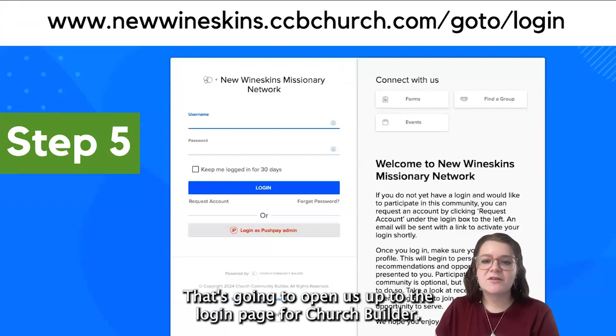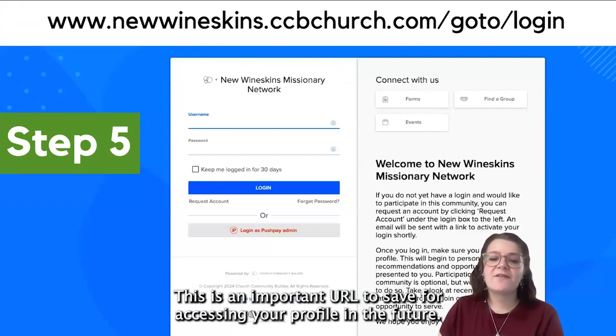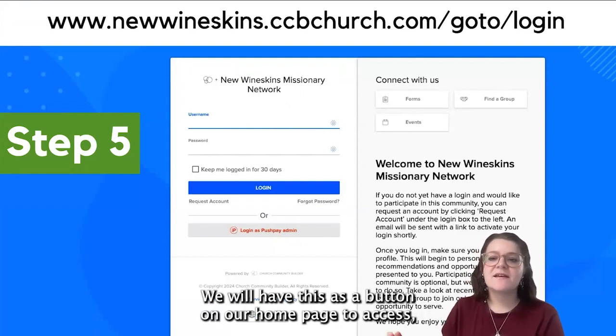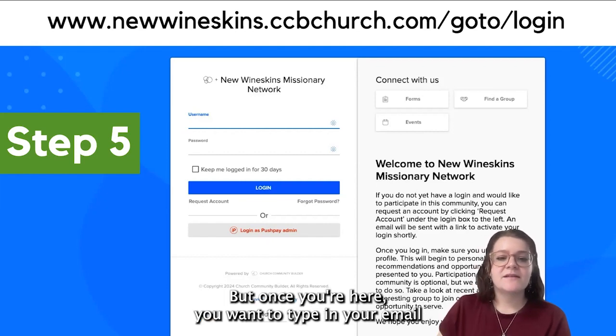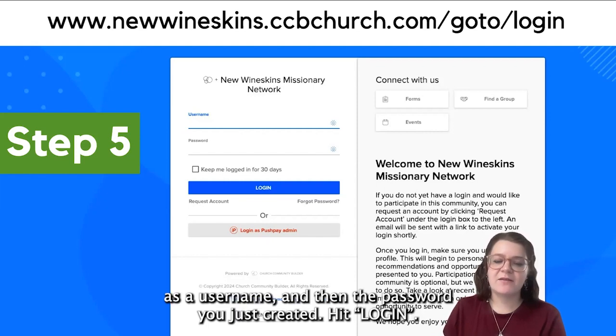That's going to open us up to the login page for Church Builder. This is an important URL to save for accessing your profile in the future. We will have this as a button on our homepage to access, but it does tend to be a quicker process if you want to save this and bookmark this. But once you're here, you want to type in your email as a username and then the password you just created. Hit login.